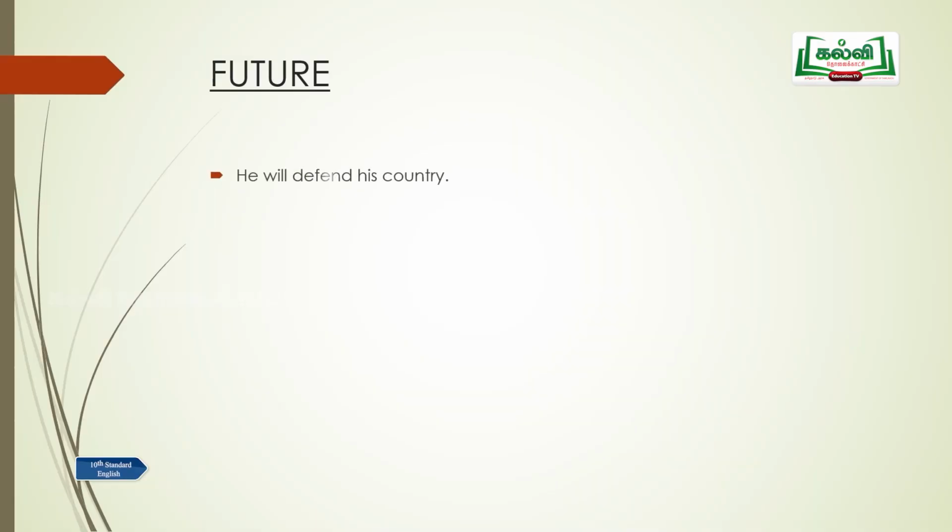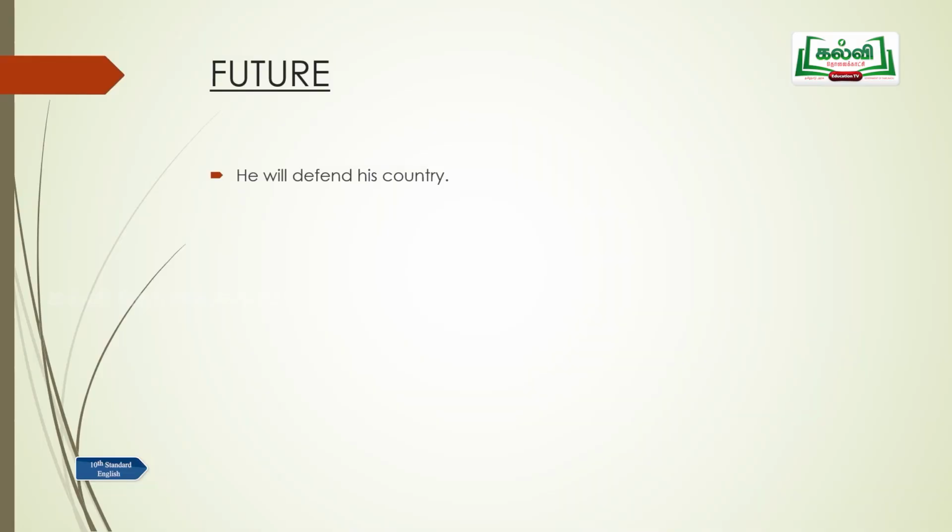Future tense. What is that one word which will easily help you to find out that the sentence is in the future tense? Will. W-I-L-L. He will defend his country. So future tense means an action which is not over but which is going to happen in the future. So will is the highlight here, okay? Will defend. The sentence in the passive voice: his country will be defended by him.